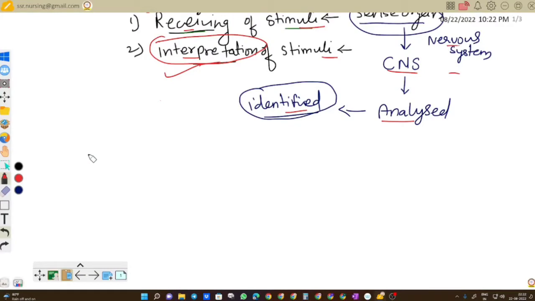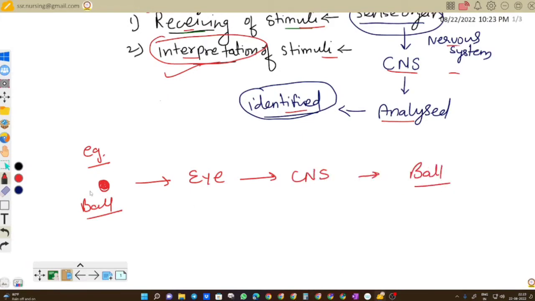Now we will try to understand this phenomenon with one example. For example, we have one object in front of our eyes. For example, it is a ball. As soon as we receive this information through our eye, the information reaches the CNS where it is analyzed, and we conclude that this object is a ball. That means we have identified the information.